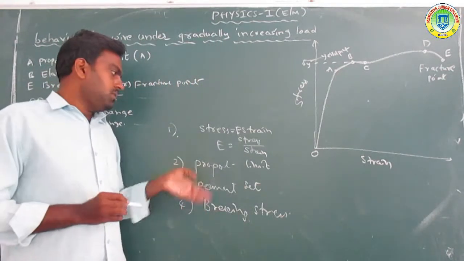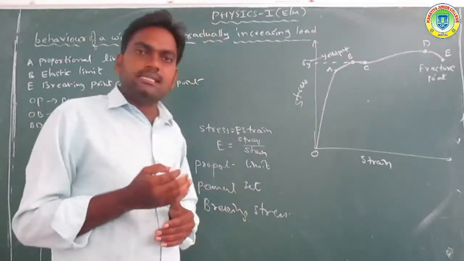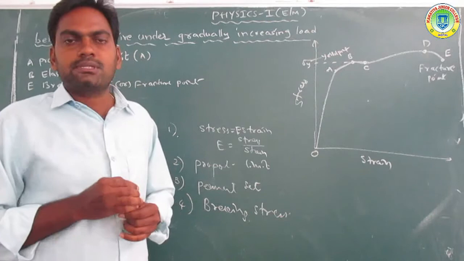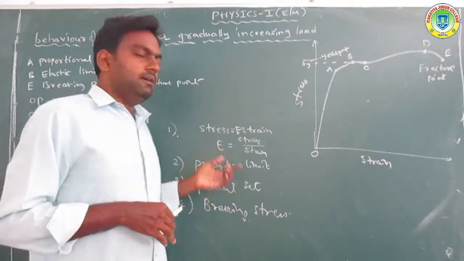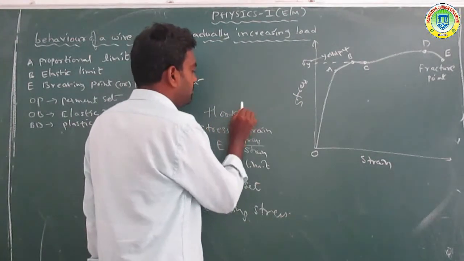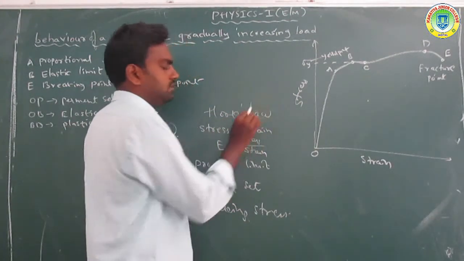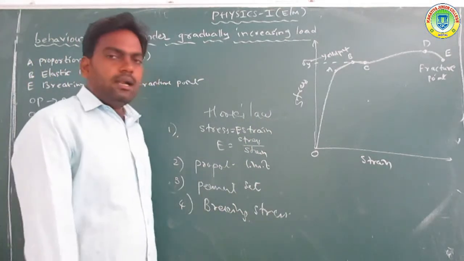Now once again, what is Hooke's law? Hooke's law means the stress is directly proportional to the strain within the elastic limit. Got it? Now another one is the proportionality limit.